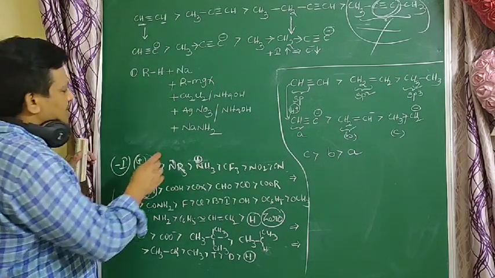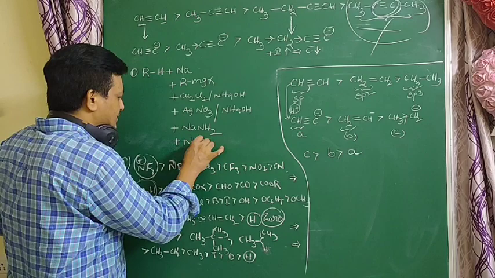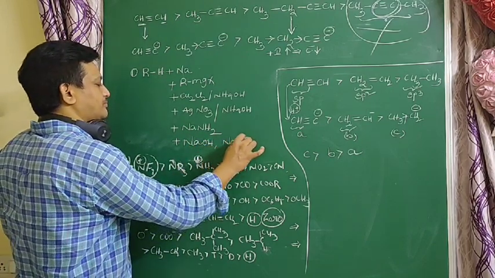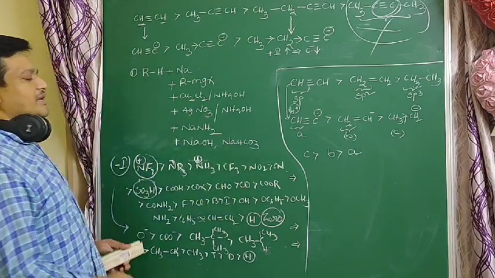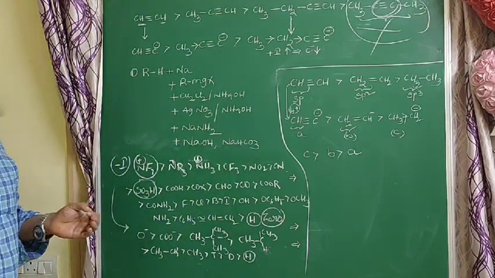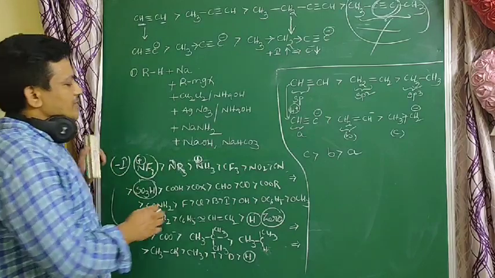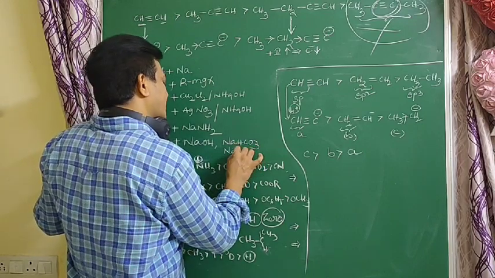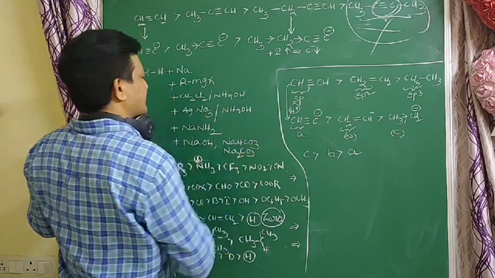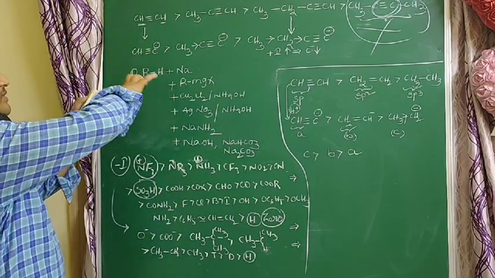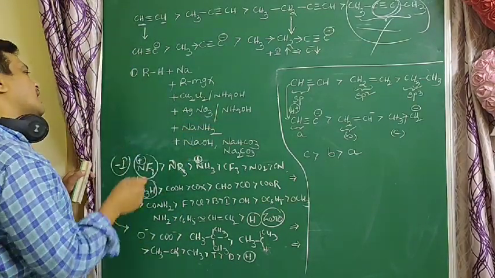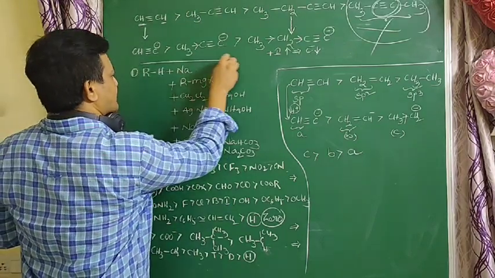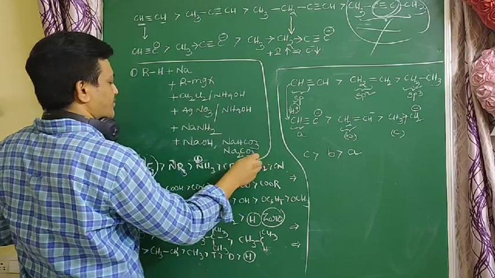Also they do not react with bases like NaOH, KOH, or with carbonates and bicarbonates, or with hydroxides and sodamide. Alkanes do not react with these compounds, and alkenes also do not react with them.